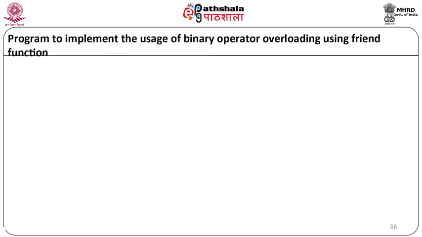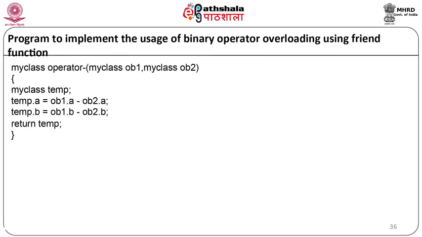The second operator function will be defined now. MyClass operator minus (MyClass ob1, MyClass ob2), MyClass temp; temp.a is equal to ob1.a minus ob2.a, temp.b is equal to ob1.b minus ob2.b, return temp, and our function will end.